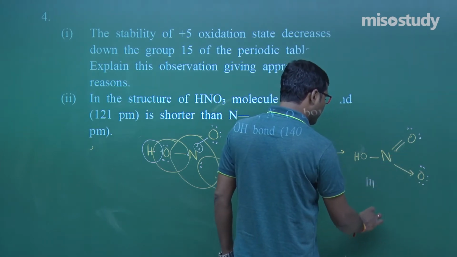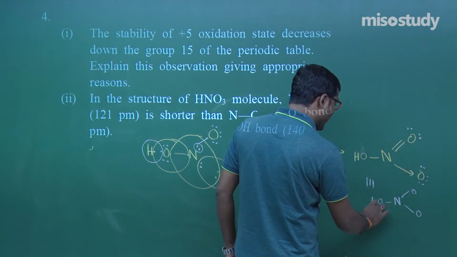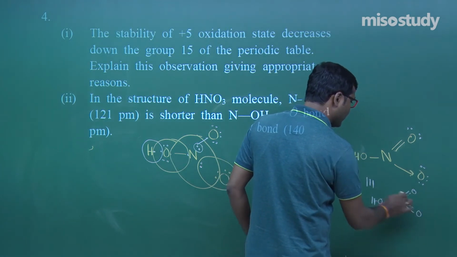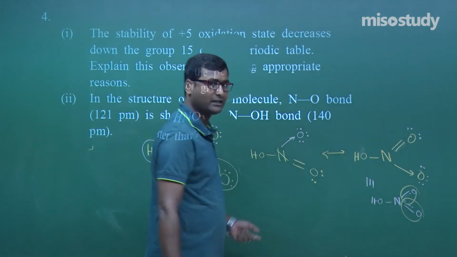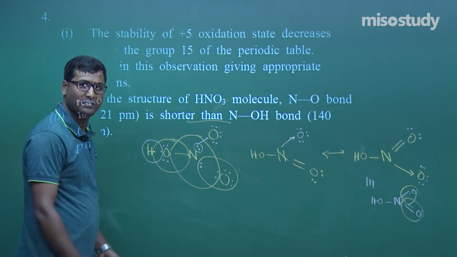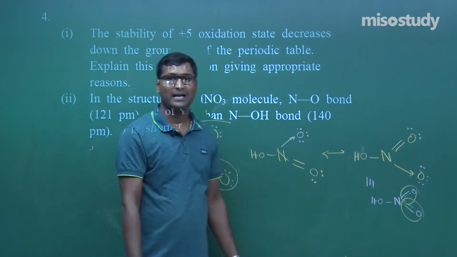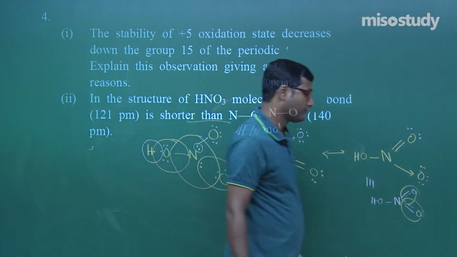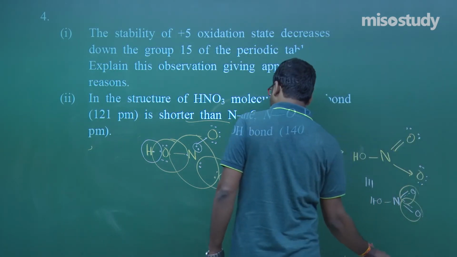Now, what is the resonance hybrid? We find here N, O, O, then OH, that is, the movement of this one takes place. And that means to say there is a partial double bond character. Due to this reason, it has lesser size. So, my friend, I am giving you a few seconds to note it down and analyze the question. Clear? So, friend, let's move to the next question.